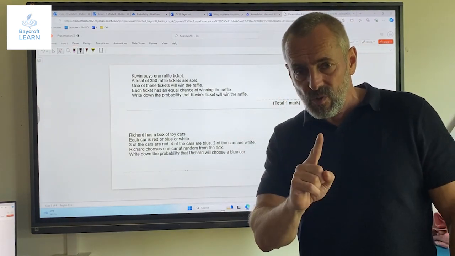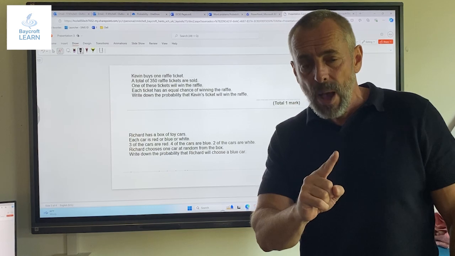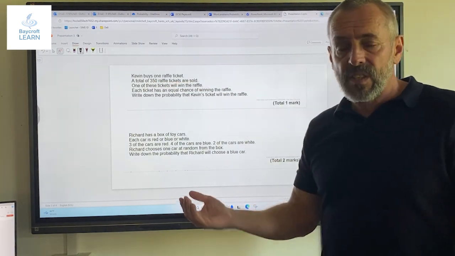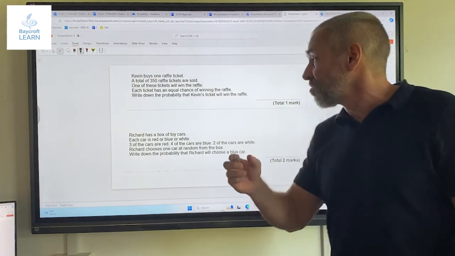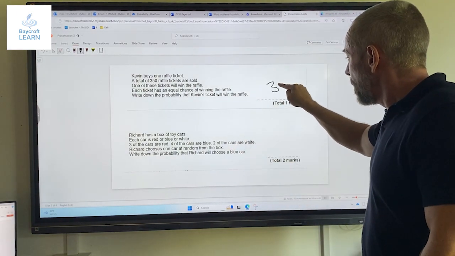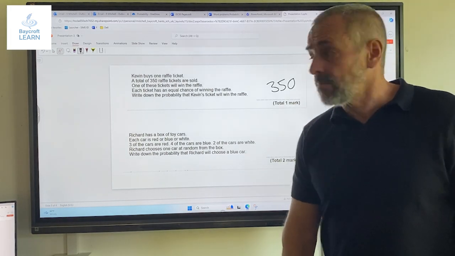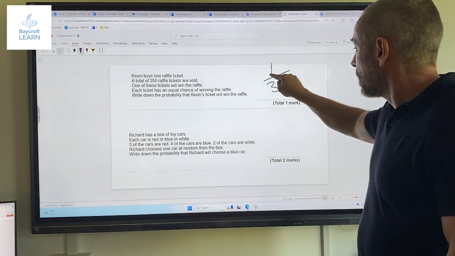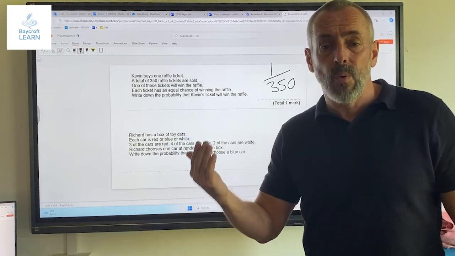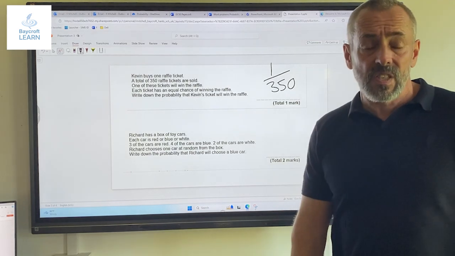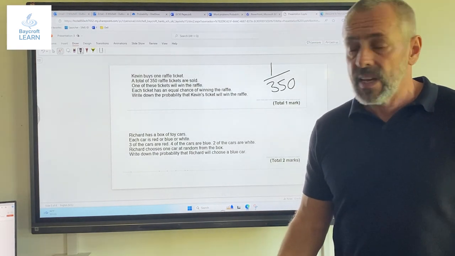And again, we did use this one in the lesson and all of us got it right, but it's a good one to show what we mean. A total of 350 tickets were sold. So that means there's 350 possible outcomes. How many of the tickets did Kevin get? 1. So he's got 1 possible chance of success. So the probability that he will win is just as simple as 1 in 350.